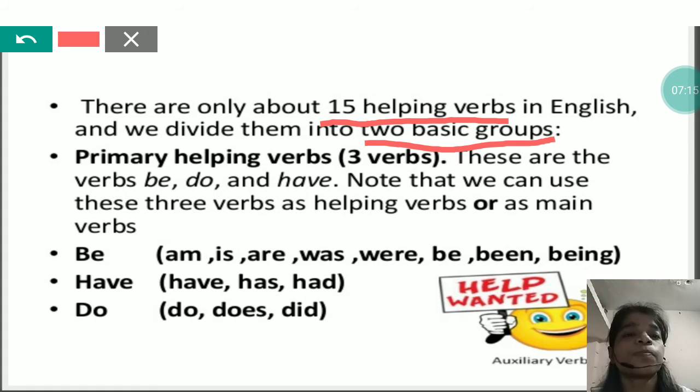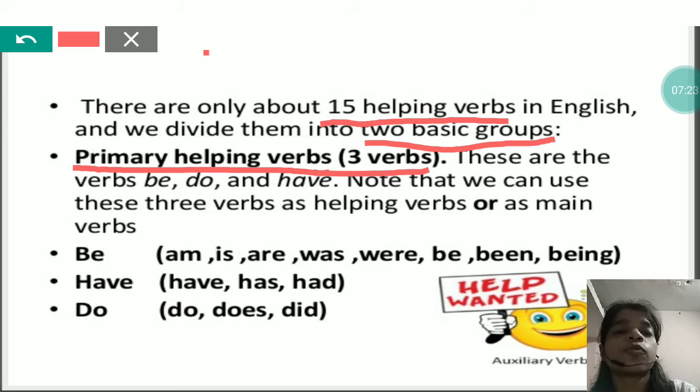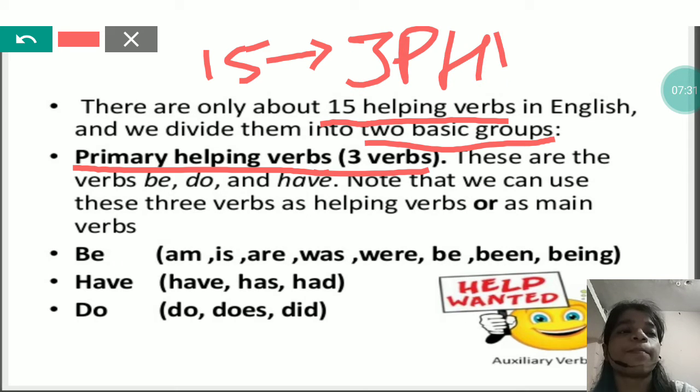The first group is named primary helping verbs, and there are 3 of them. Means from the total of 15, 3 are called primary helping verbs, and the other 12 are in another group. So first we will learn about the 3. These are the verbs to be, to do, and to have.